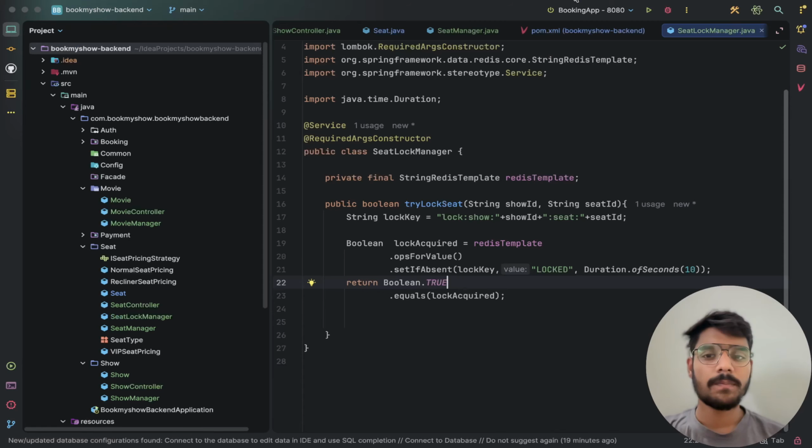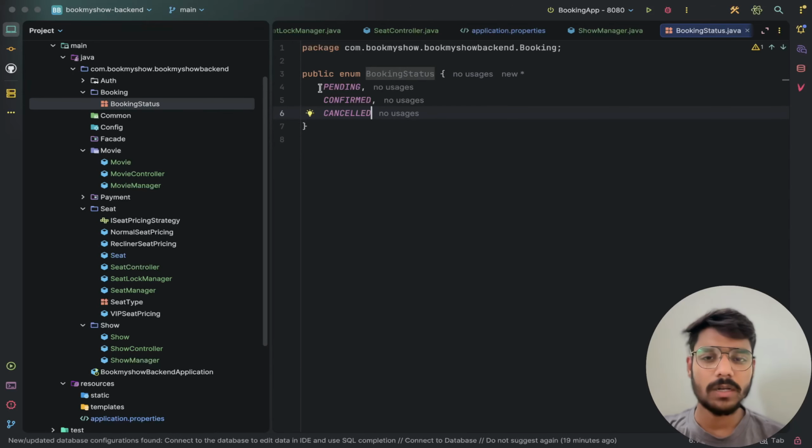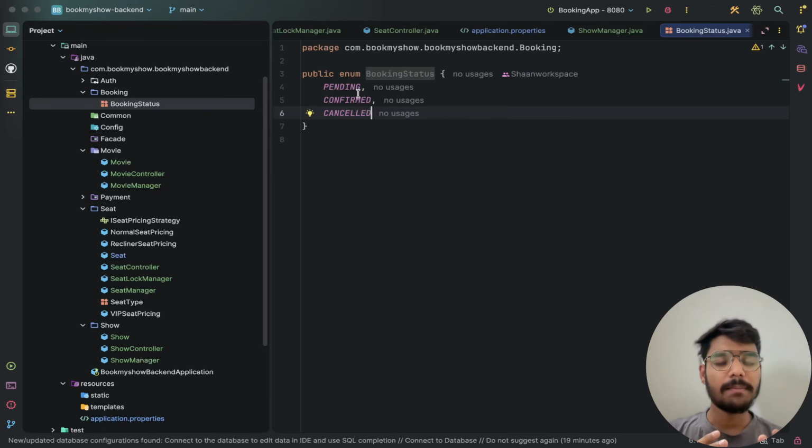Let us first make the booking statuses as we talked about. The booking status is pending, confirmed, and cancelled. It is a simple enum with three values that exactly match the three stages we talked about earlier.